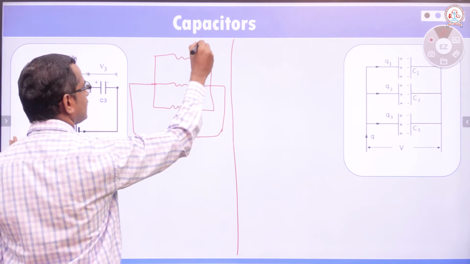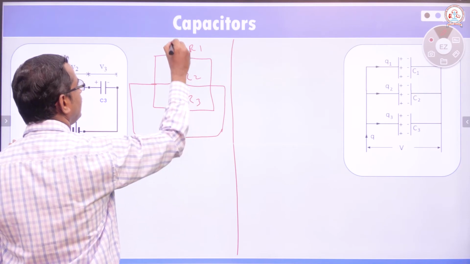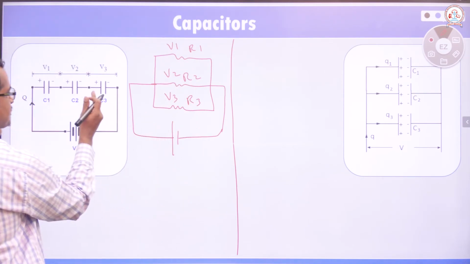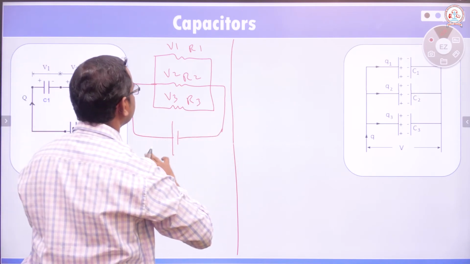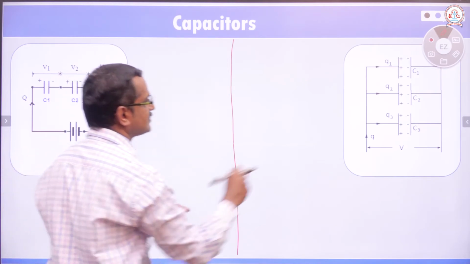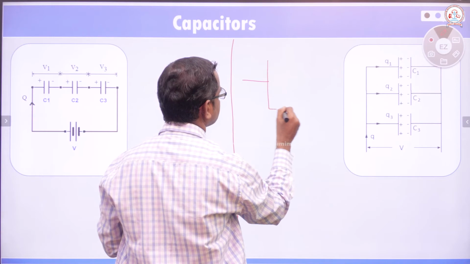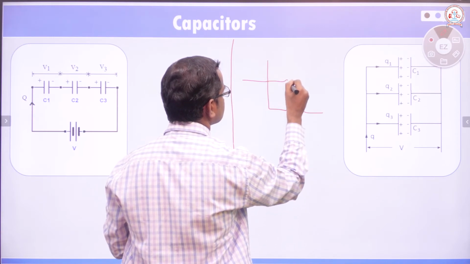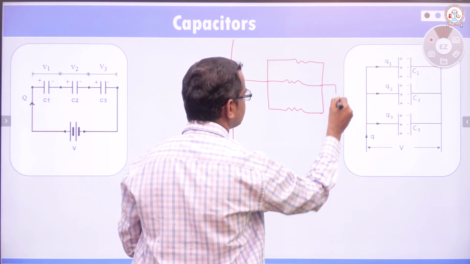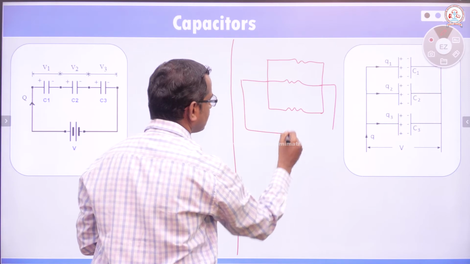R1, R2, R3 here, with V1, V2, V3. This is series connection, this is parallel connection. So let me draw it here to avoid confusion. This is parallel. This is a resistor, this is also a resistor, this is another resistor, where three resistors are connected to a common potential. Like this.